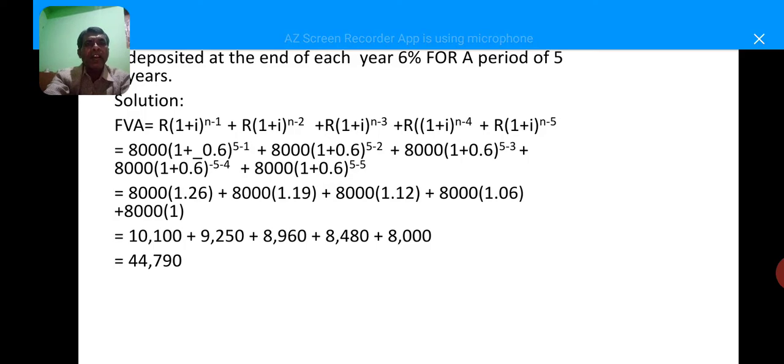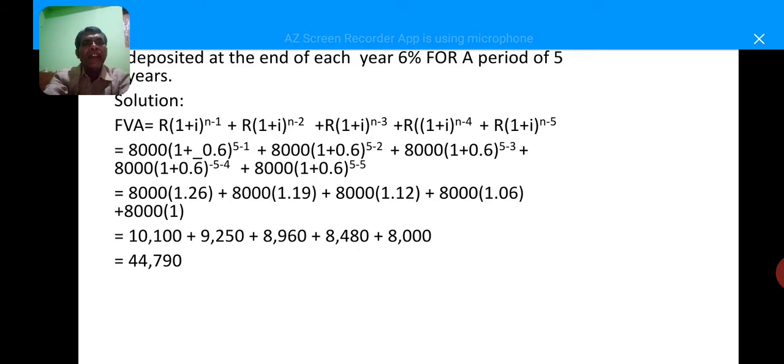So R, how much amount will be deposited? 8,000. First year also 8,000, second year also 8,000, third year also 8,000, fourth year also 8,000, fifth year also 8,000. When the amount is same, uniform or equal, that is called even cash flow.